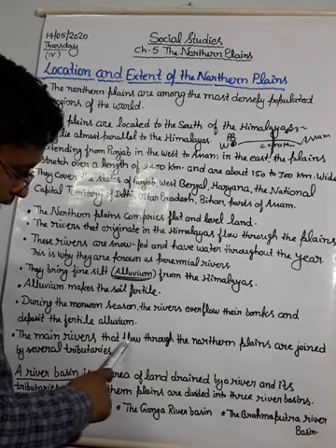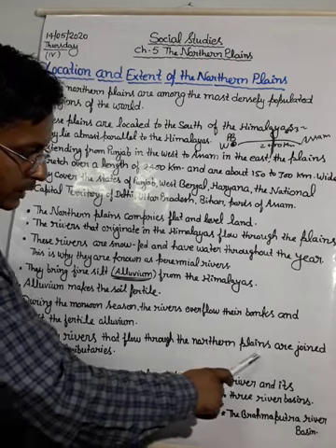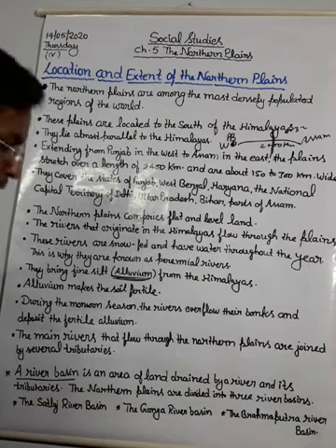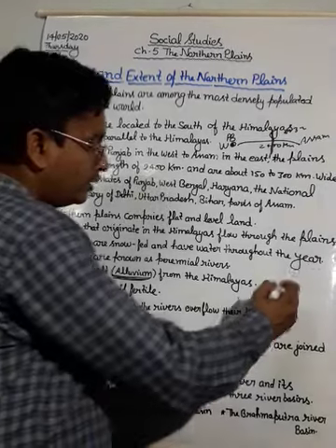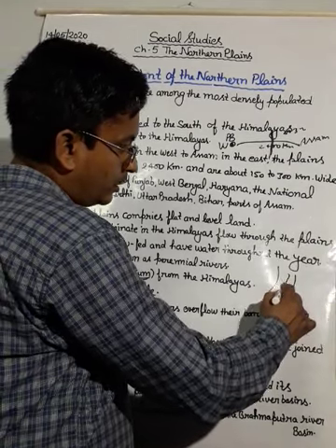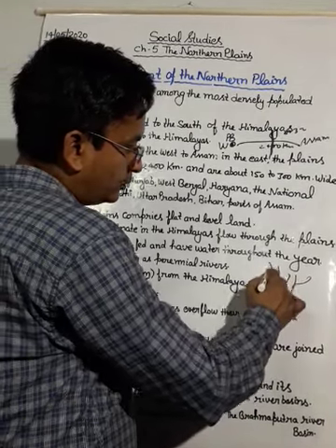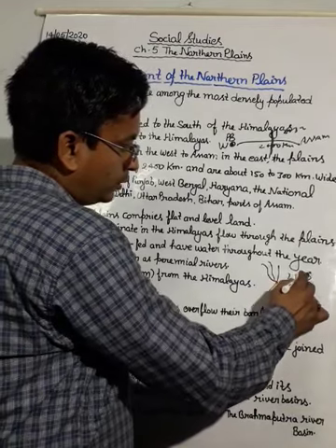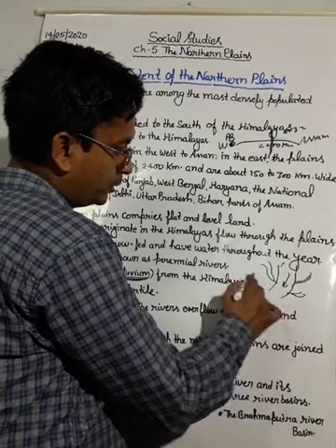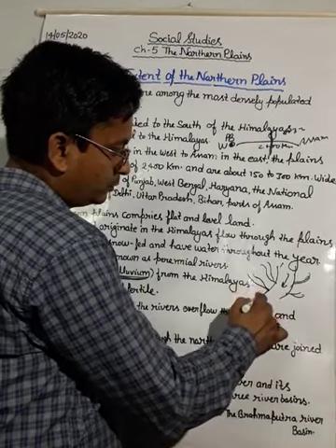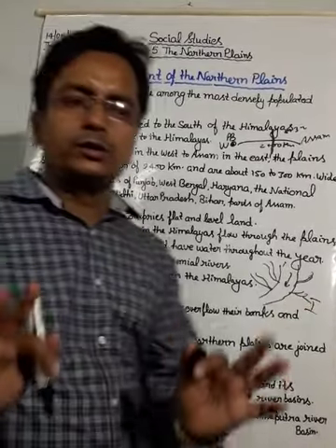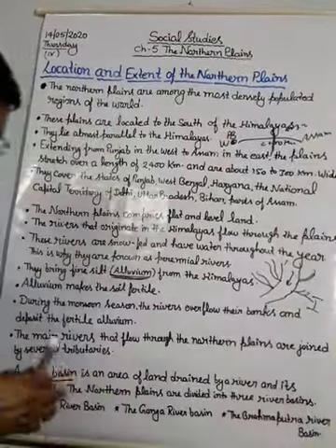The main rivers that flow through the northern plains are joined by several tributaries. Tributaries means when a small river joins into a big river, it is called a tributary.